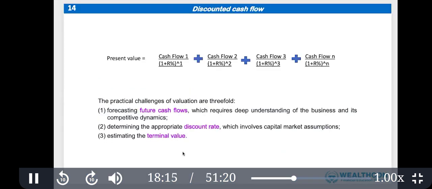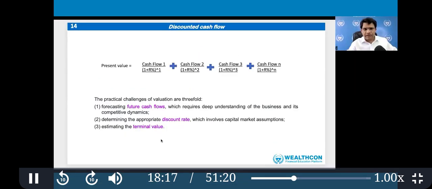First issue is, how do we guess the future cash flow? That is an estimation based on experience and your economic and business knowledge. So that is one challenge. Then what type of discount rate do we use for the calculation, and what will be the terminal value? This is a complicated process, and beginners cannot estimate future cash flow, because for that you need a lot of industry knowledge and company knowledge.